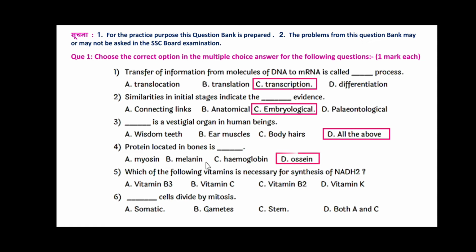Protein located in the bones is same. Which of the following vitamins is necessary for the synthesis of NADH2? Answer is vitamin B3. Dash dash cells divide by mitosis, and the answer is both A and C, that is somatic and stem.